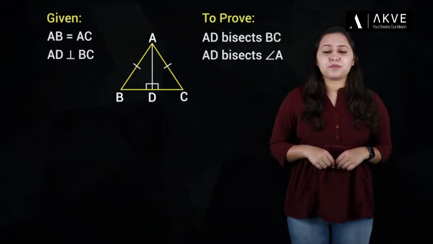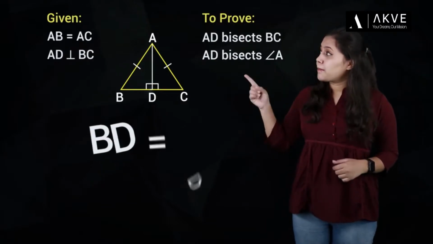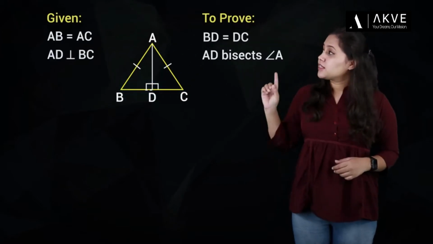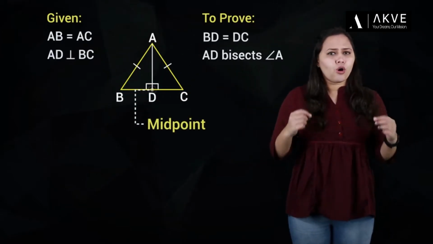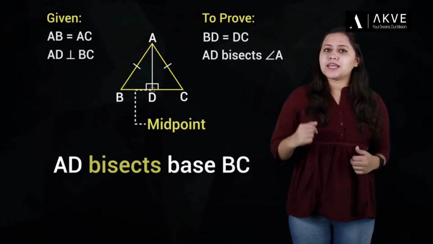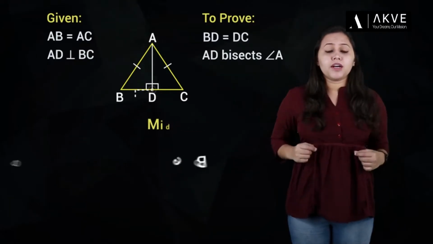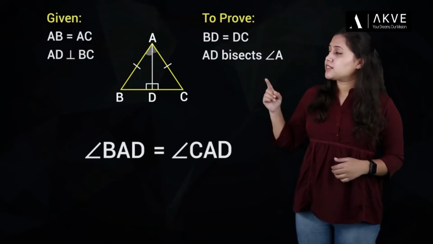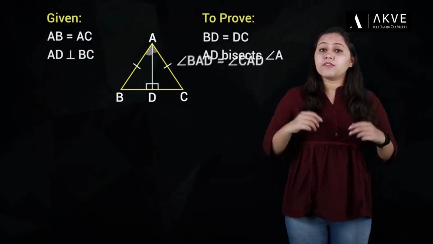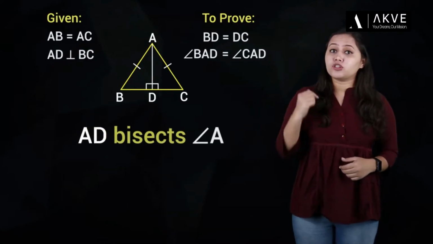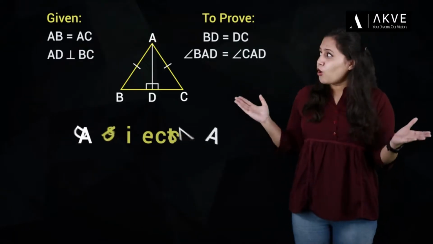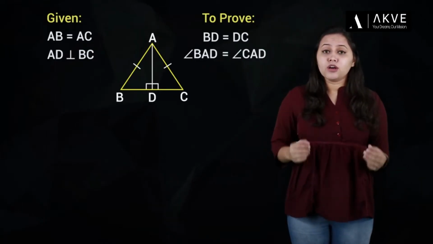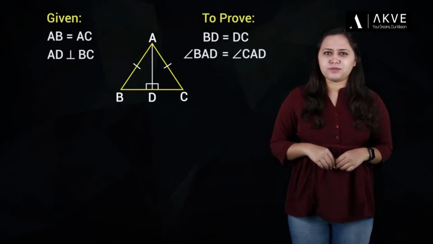It's pretty simple. If we can just show that BD is equal to DC, we will be able to say that D is the midpoint of BC, or in other words, AD bisects the base BC. Similarly, if we can just prove that angle BAD is equal to angle CAD, it would become evident that AD is the bisector of angle A. See, I already gave away the secret. Now, solving is just a formality, but for practice sake, let's do it.